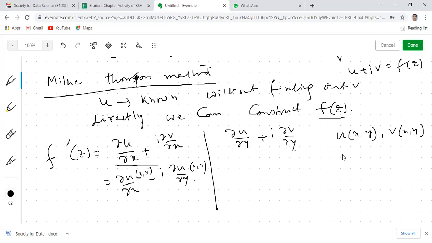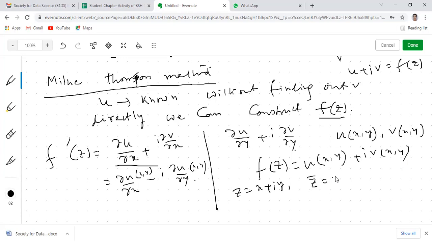So how can we do so? Here f z is u x y plus i v x y, the relationship between the real and imaginary parts and f z. Now you know that z is x plus i y. So what is z bar? z bar will be x minus i y. Now somehow we need to convert this x y in terms of z. So how can we do so?